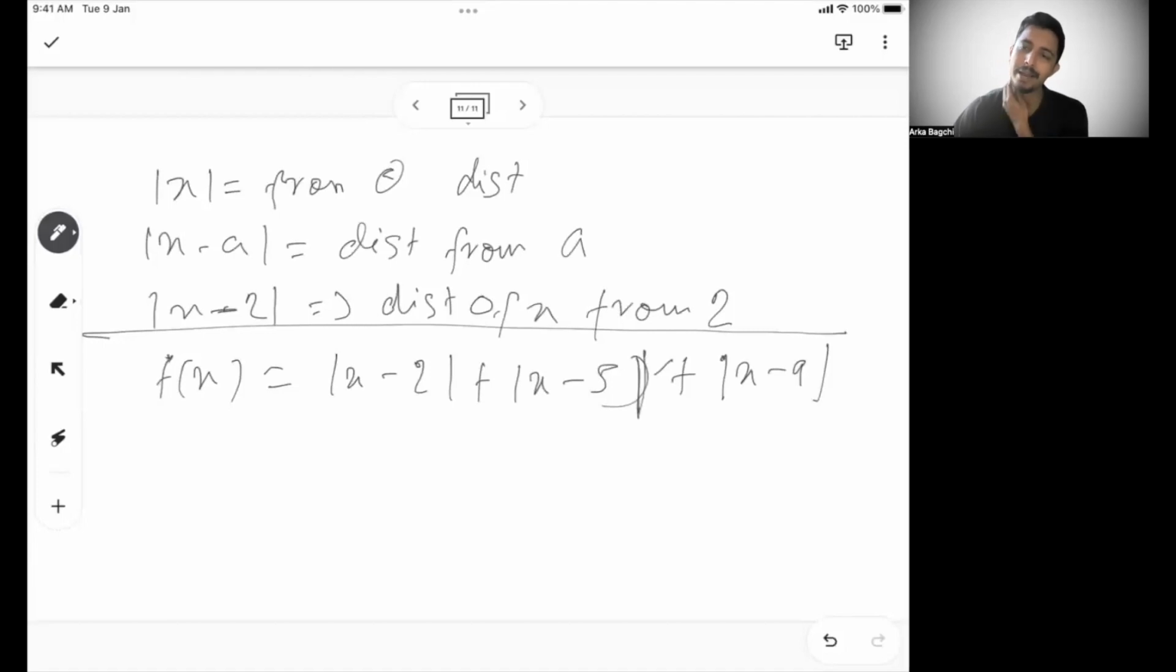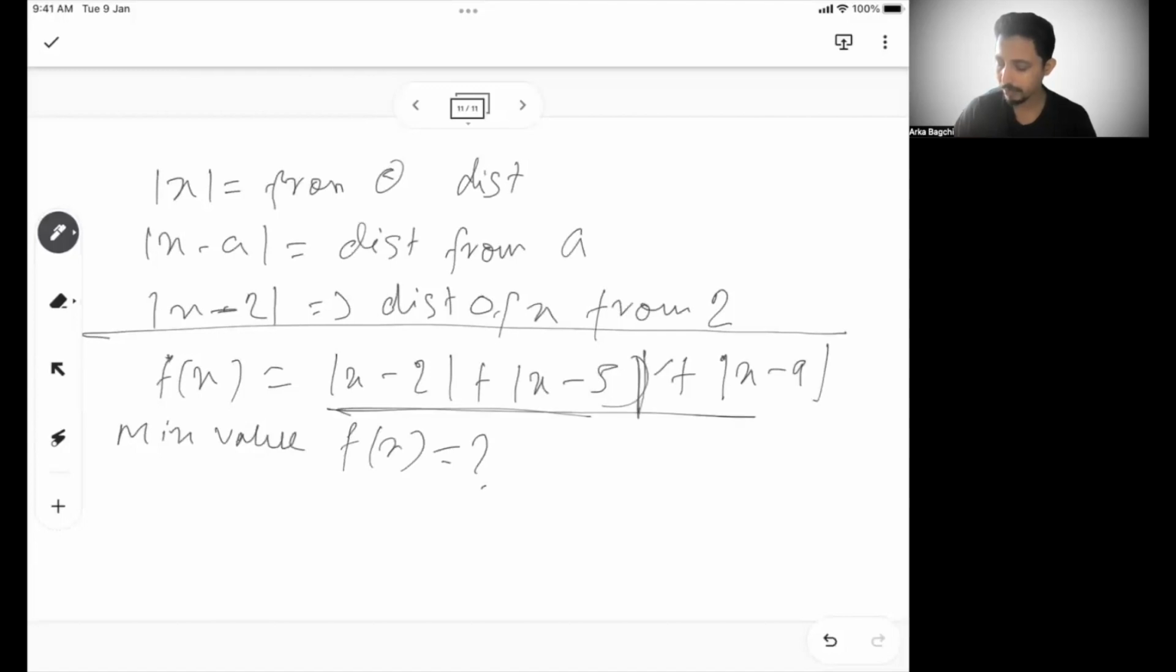Now, can you find out what is the minimum value of f(x), or what is the minimum value of this expression? This is a CAT problem, I think CAT 2002 or 2003, when it came. I remember this problem because when I was preparing, this is one problem that actually helped me understand modulus in a very good way.